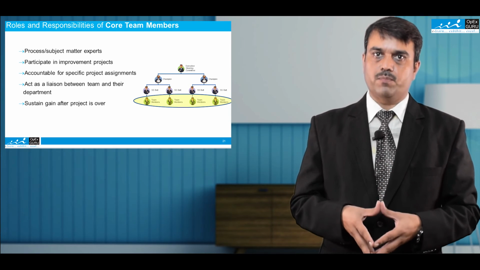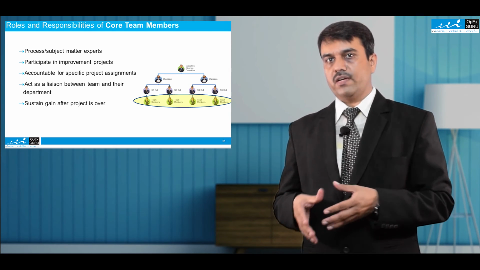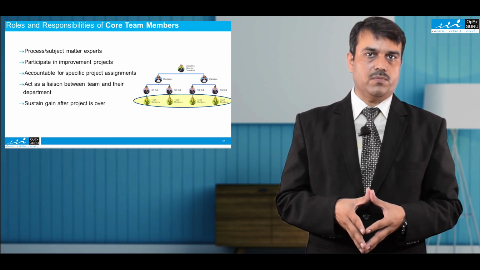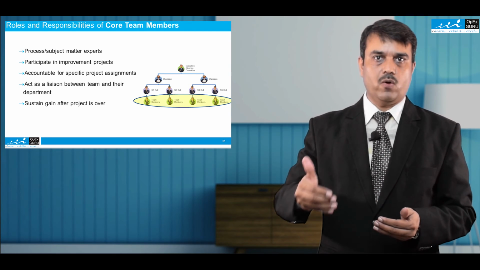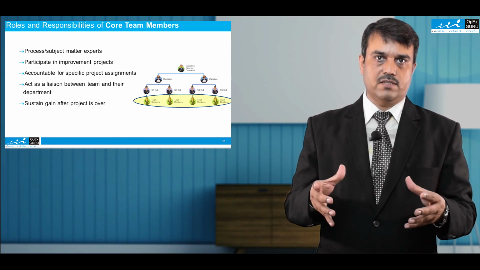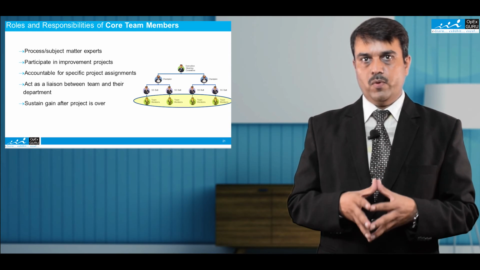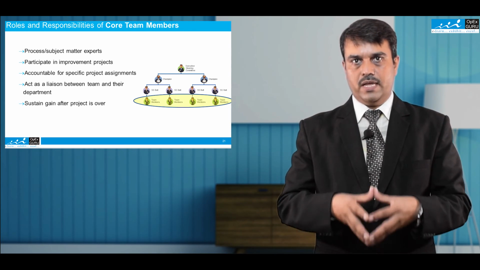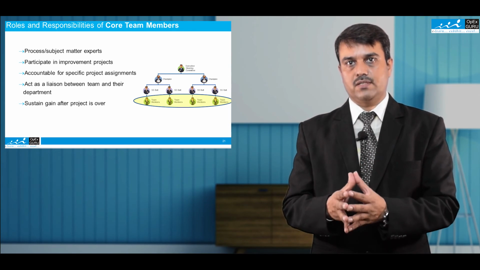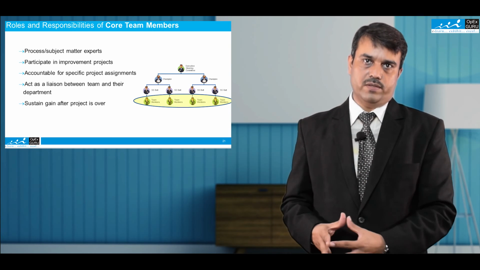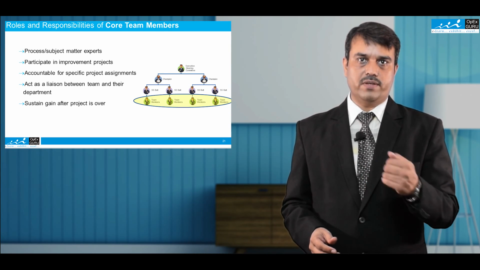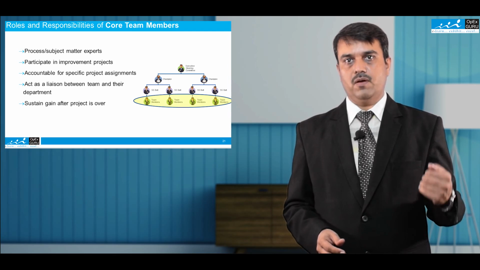They help and support the Six Sigma green belt or master black belt. They are also responsible and accountable for implementing all the action items discussed in the review meetings. They will also be responsible for sustaining and managing the gains of Six Sigma after the control phase, and they will execute all the phases as per the Six Sigma methodology.